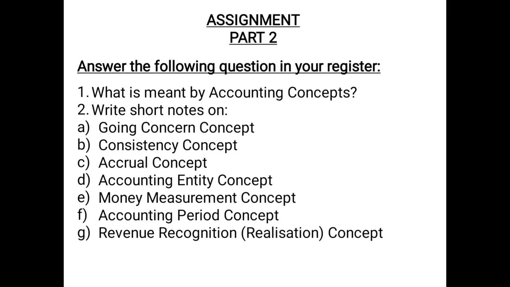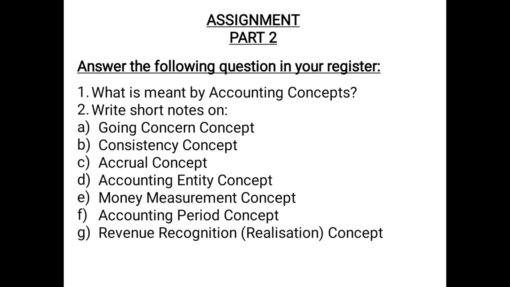Then consistency concept. It states that whatever methods, rules, regulation an enterprise is following, that should be consistent over a reasonable period of time so as to make the results more comparable. And even if a change is required, it should be done only if it provides better preparation of books of accounts or it provides better benefits to the firm. And in such cases, the method changed and the reason for change should be mentioned by way of footnotes.